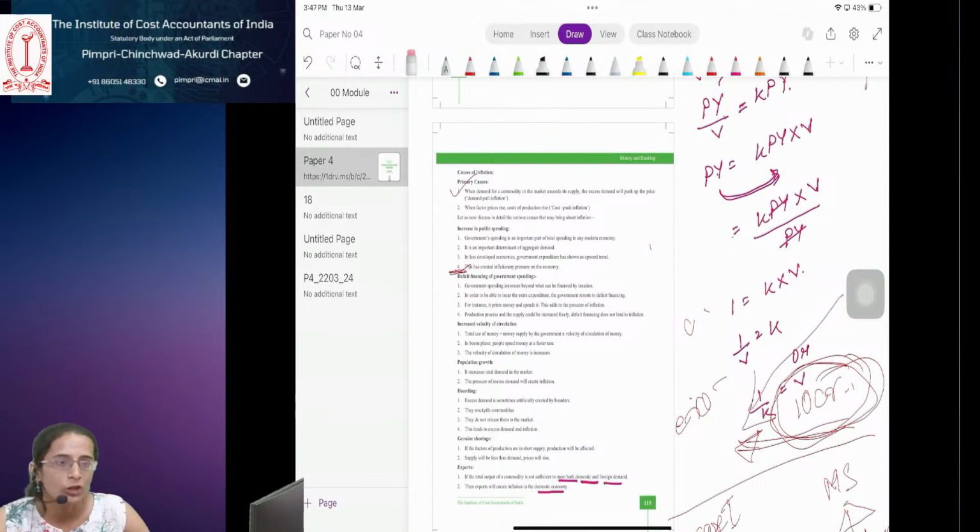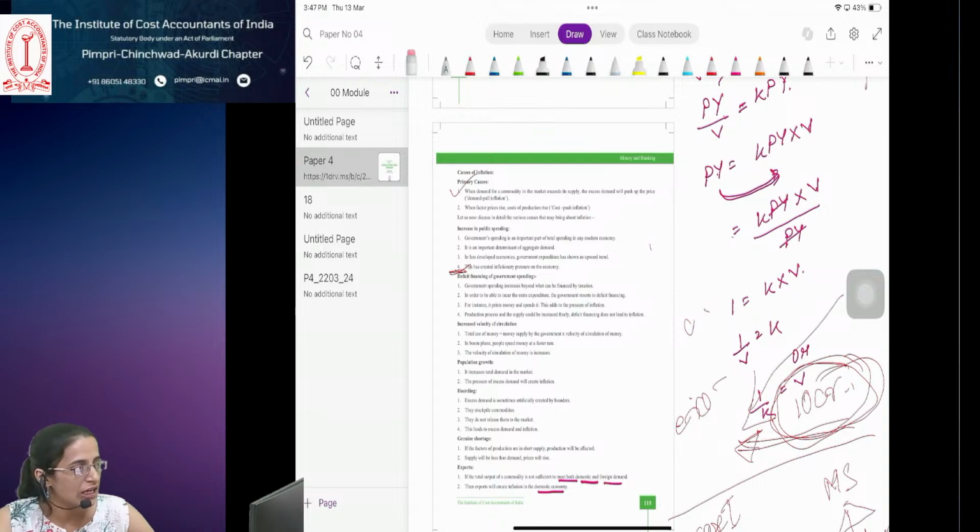So now the domestic market has very little supply of onion, right? Only 10,000 kgs. So in the domestic market, the supply is only 10,000 kgs, but the demand is large. So in that case, in the domestic market, the prices of onion will increase, and that will lead to inflation.